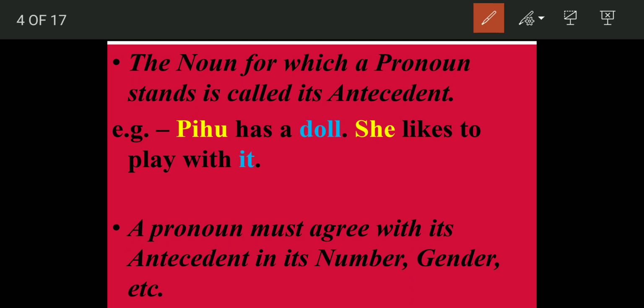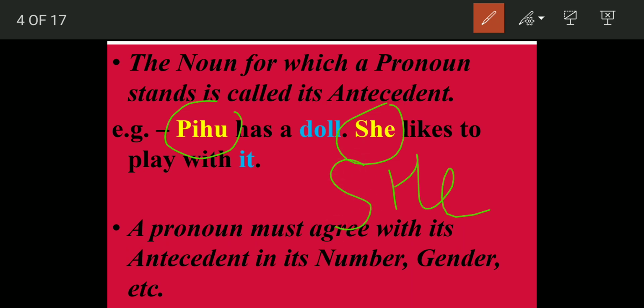Another important thing is, we know that we use a pronoun in place of a noun so that we don't have to use the noun again and again. But then we should know which pronoun we have to use in place of that noun. For example, Pihu has a doll. She likes to play. Why have we not written he here? We could have written, Pihu has a doll. He likes to play. Why did we write she? Because we are talking about a female. Pihu is a girl. So we use the feminine pronoun.